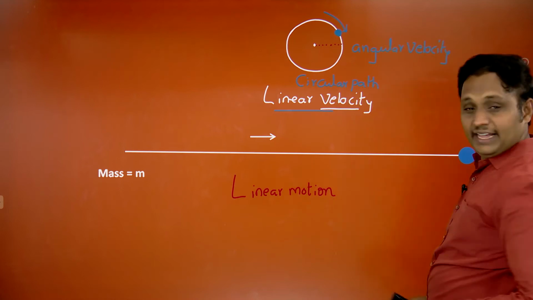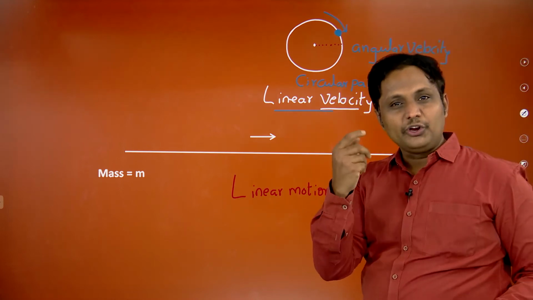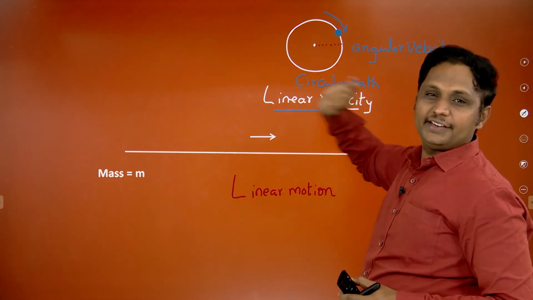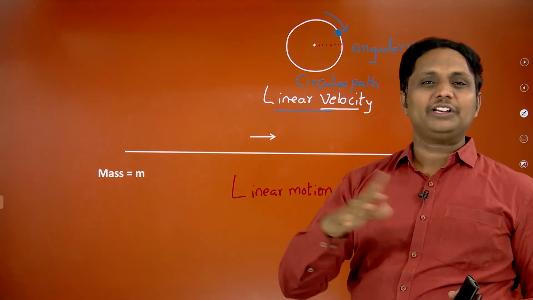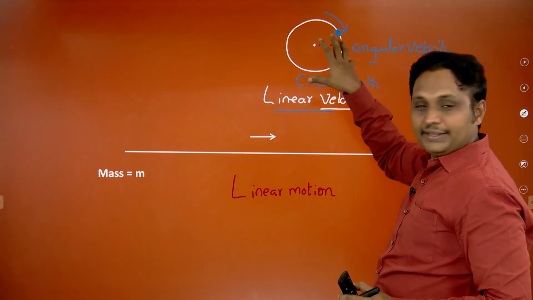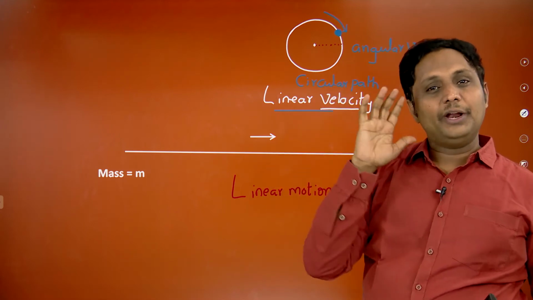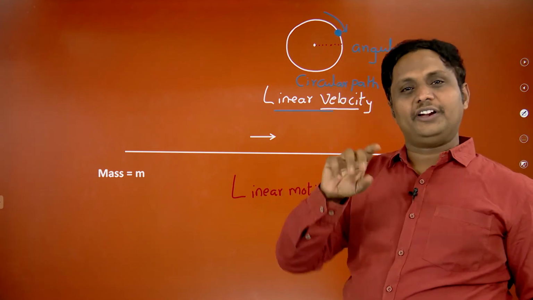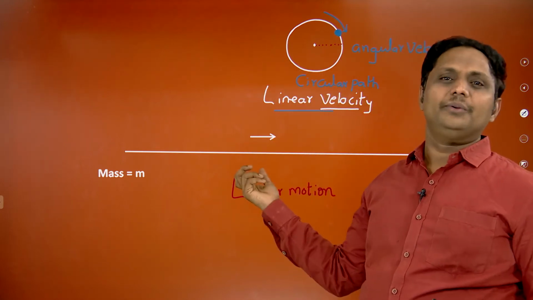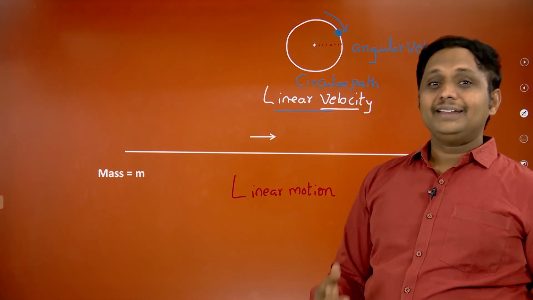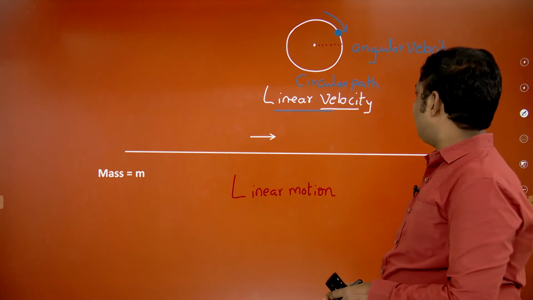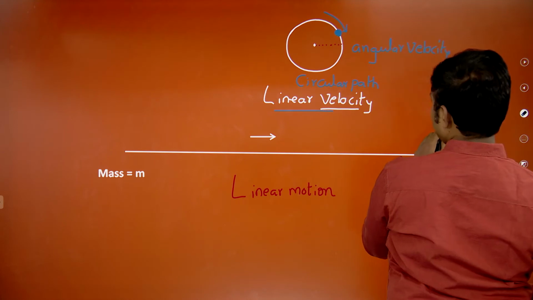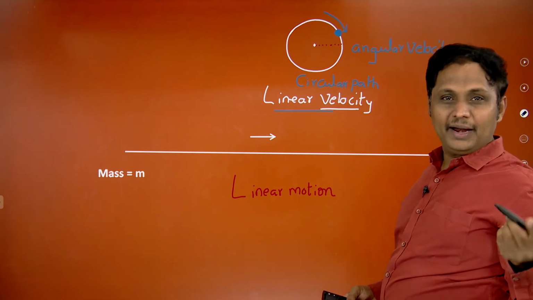Linear velocity is the velocity possessed by a body following a linear path. Otherwise, if the motion is in one plane, in a circular path, or in three-dimensional space, at that time the body possesses angular velocity. You have to confirm, this is very clear. All right. So you have to take linear momentum and angular momentum.